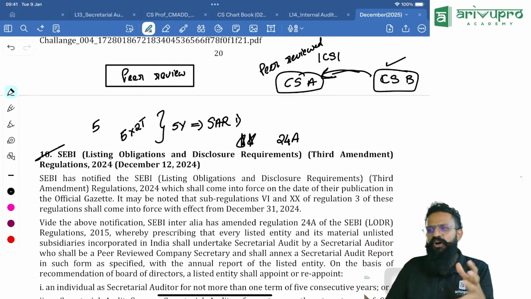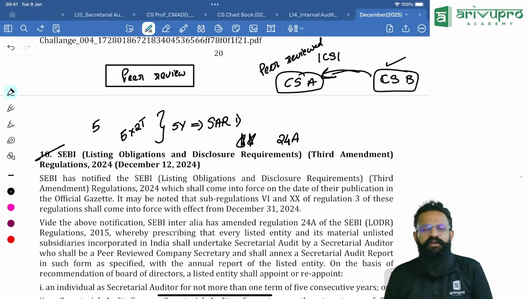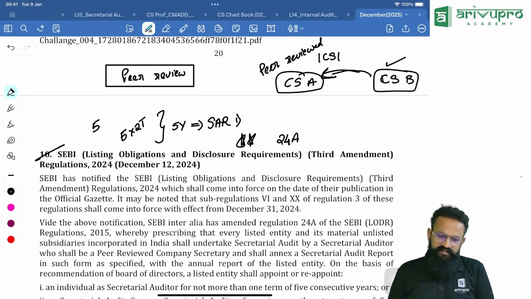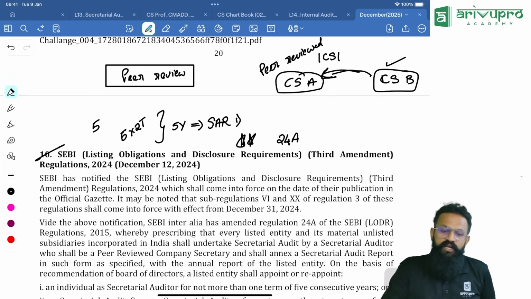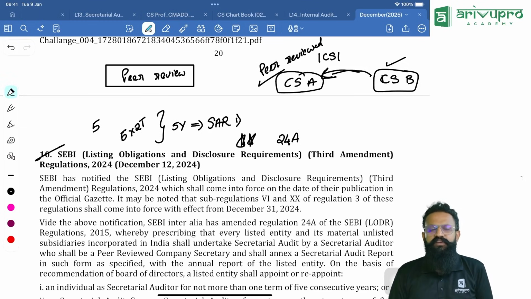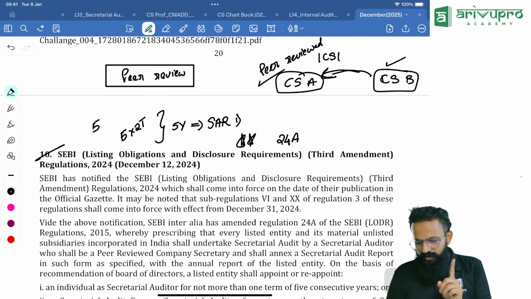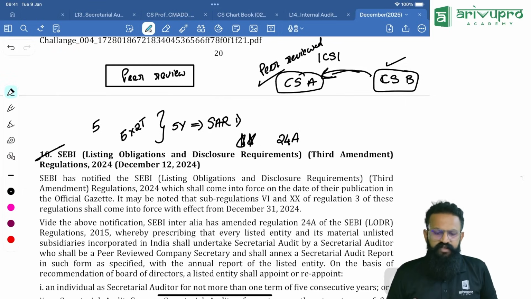This is a big concept, but I'm giving it to you in short. Why am I telling you this today? Going forward, for a listed company, not just any random company secretary can be a secretarial auditor. Only a peer reviewed company secretary can be a secretarial auditor. If you are not peer reviewed, you cannot become a secretarial auditor. Is this clear?